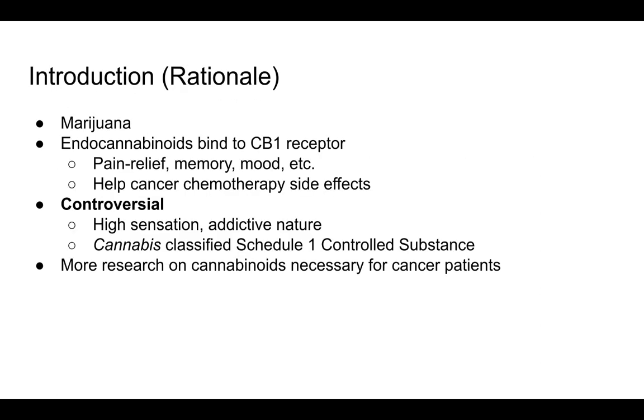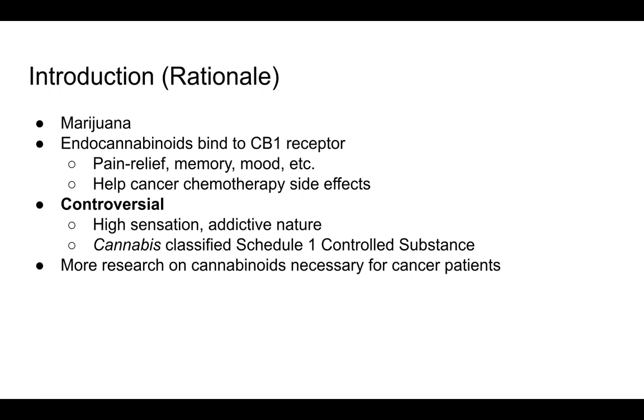Today, marijuana is used for therapeutic and recreational purposes. The CB1 receptor is the most commonly expressed G-protein coupled receptor in the brain and is the target for many endocannabinoids in cannabis. These CB1 receptors are found in the central nervous system and are an attractive target today for novel drugs because the binding of endocannabinoids to CB1 receptors plays a role in pain relief, memory, mood, appetite, sleep, and inflammation. Cannabis-derived products help treat nausea and vomiting from cancer chemotherapy and relieve pain from damaged nerves.